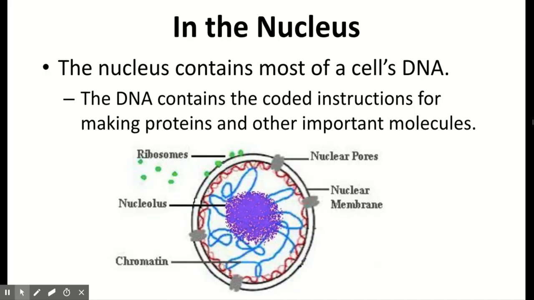Our first one, the nucleus, which hopefully we've heard about before. That's going to contain our cell's DNA in our eukaryotic cells. Our DNA codes for genetic instructions for making proteins.